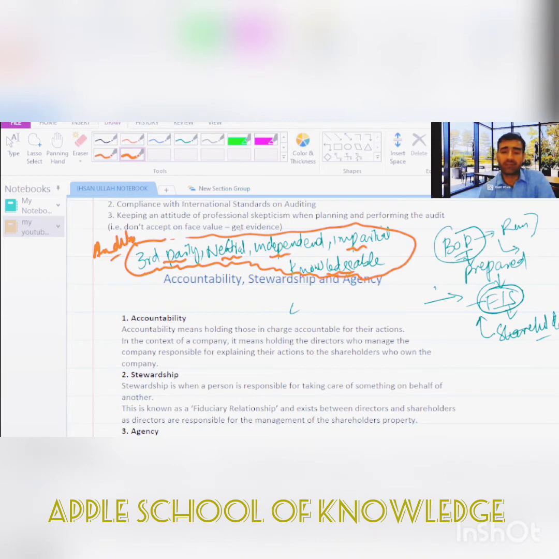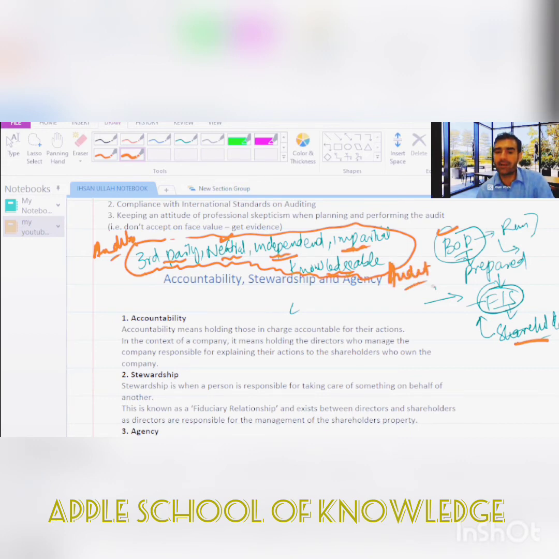This should be a third person, and this should be neutral. I mean, they will not take the side of the board of directors, neither will they take the side of the shareholders. They should be independent, meaning there should not be any sort of conflict of interest, and they should be impartial, knowledgeable. If a person has these characteristics, we call this person an auditor.